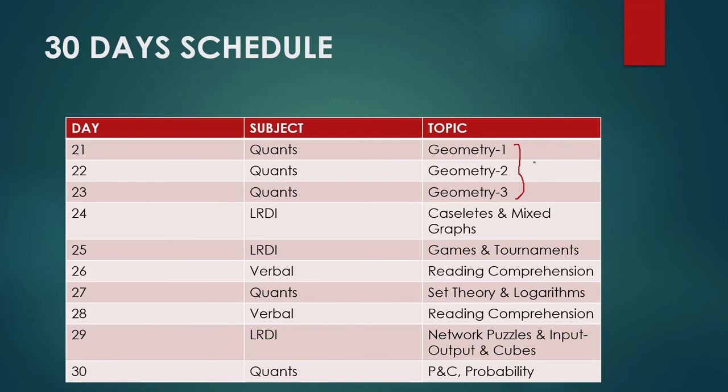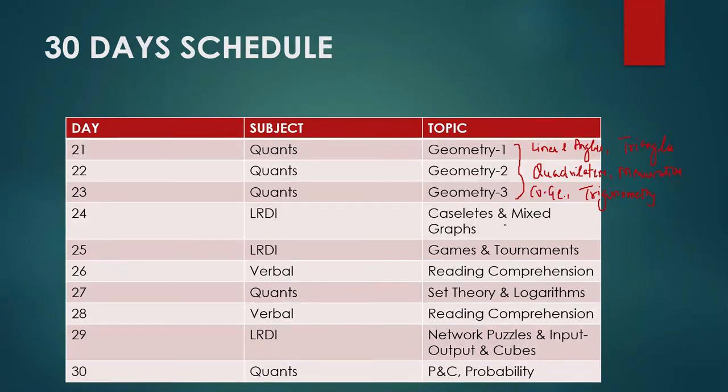But if we are going through the whole syllabus, then these 3 days for geometry, where first of all you can do lines and angles, and here we will do triangles. Then all the quadrilateral figures. And the mensuration part, 3D part you can do here. Then here you can do coordinate geometry and trigonometry, because every year you can see one question from trigonometry with its application, height and distance.